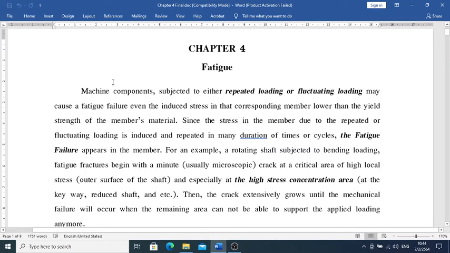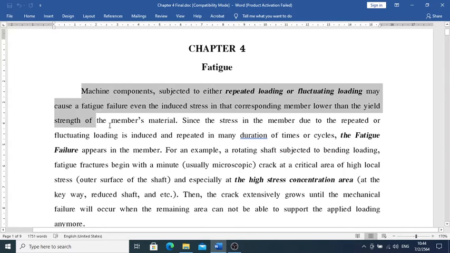That's what it says in here. Machine components subject to either repeated loading or fluctuating loading may cause a fatigue failure, even if the induced stress in that corresponding member is lower than the yield strength of the member. What does it mean here? It means that if the load changes with time, repeated loading or fluctuating loading, the external loading is not constant anymore.